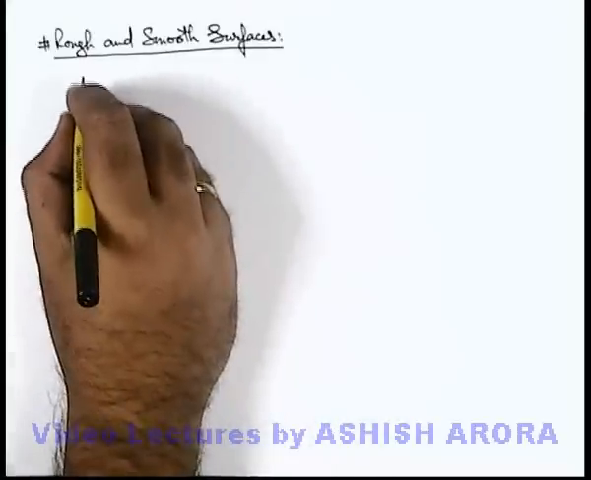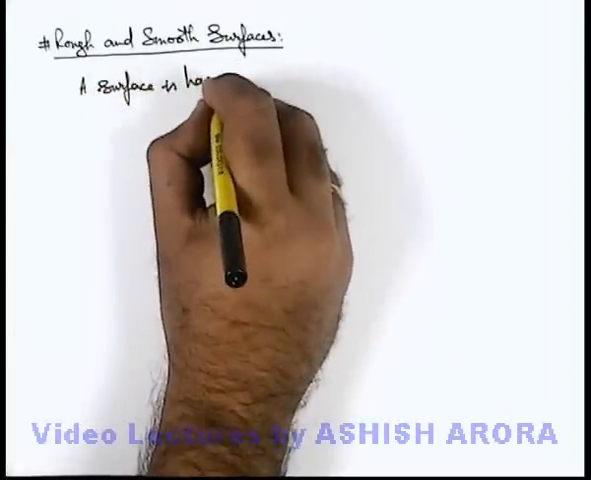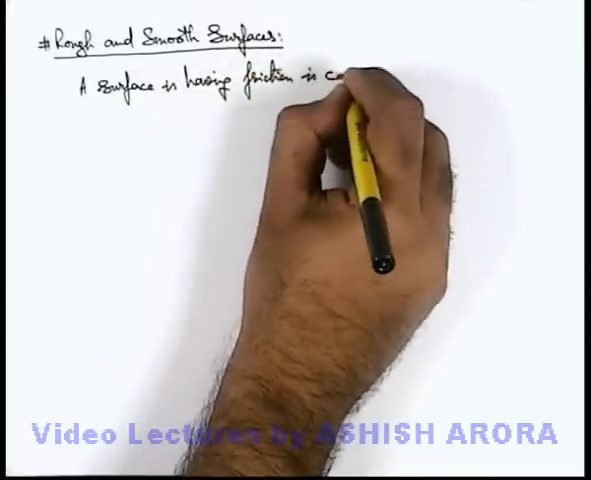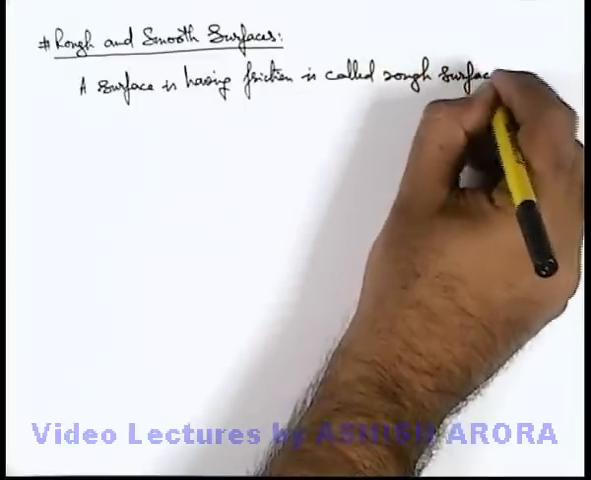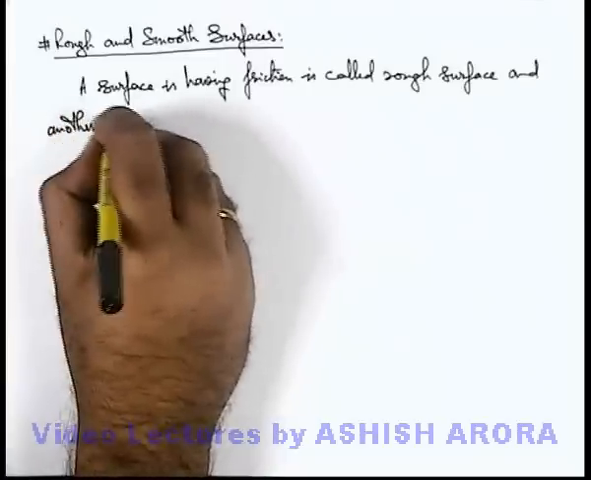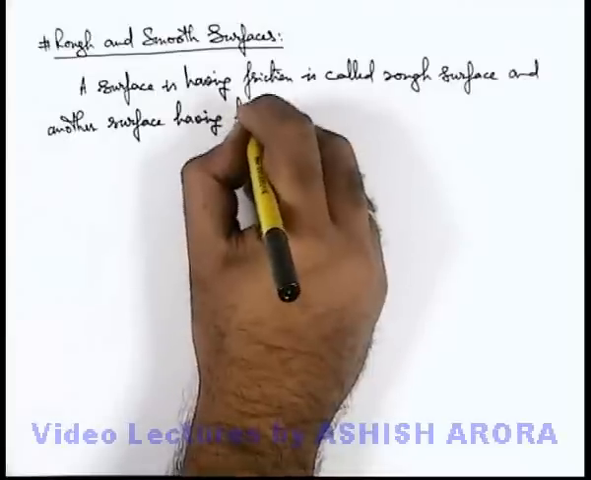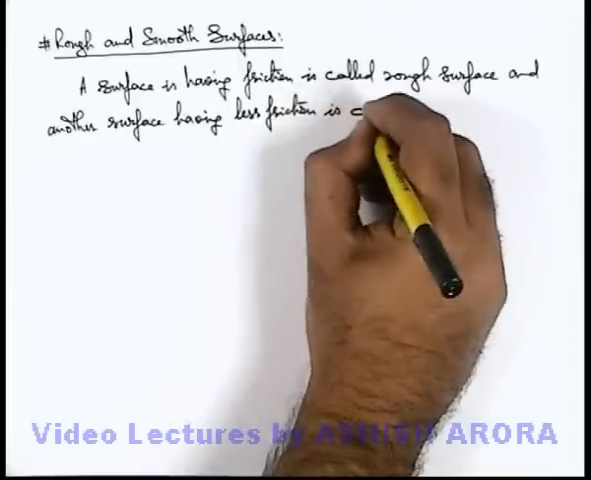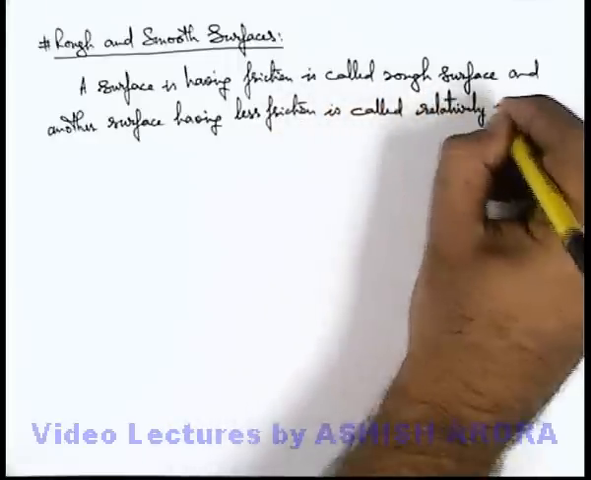Here we can simply write that a surface having friction is called a rough surface, and another surface having less friction compared to the first surface we are talking about is called a relatively smooth surface.